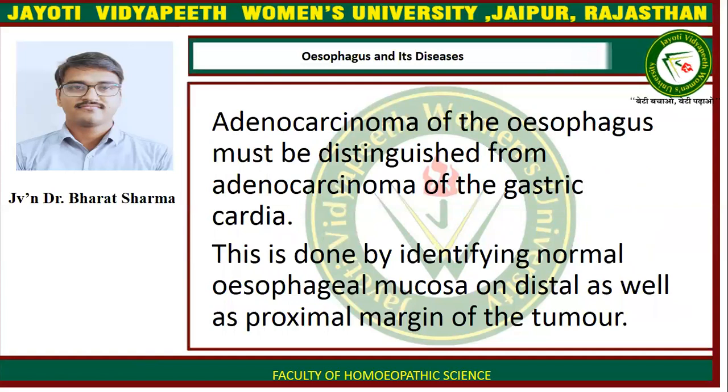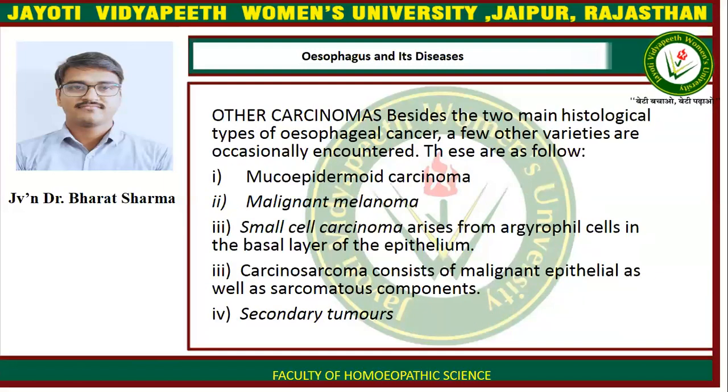Adenocarcinoma of the esophagus must be distinguished from adenocarcinoma of the gastric cardia. This is done by identifying the normal esophageal mucosa on the distal as well as proximal margin of the tumor. Other carcinomas: besides the two main histological types of esophageal cancers, a few other varieties are occasionally encountered. These are as follows: mucoepidermoid carcinoma, malignant melanoma, small cell carcinoma, carcinosarcoma, and secondary tumors.